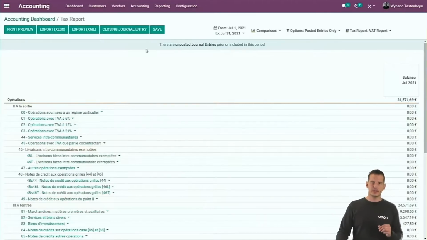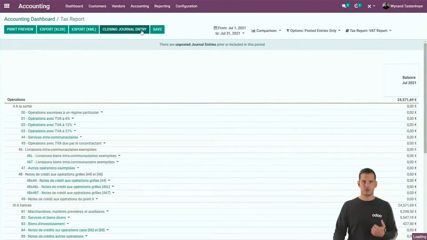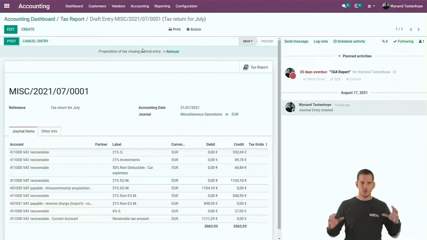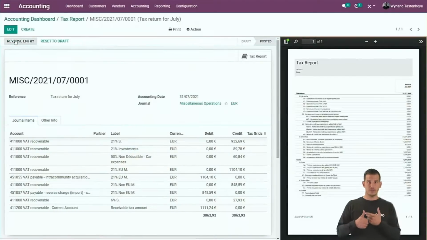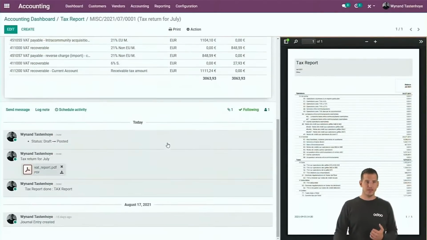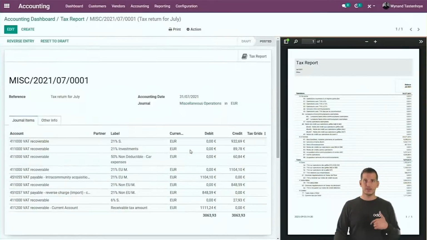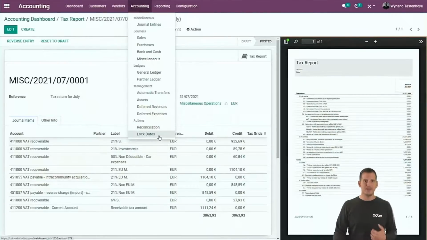If you're okay with the tax return, you can click on the closing journal entry. When you click over there, we will reconcile all open tax amounts for that period and calculate one amount to recover or to pay to the tax authorities. And if it's okay, you can post it. By posting it, well, first of all, we will close the VAT period. And on the other hand, we will print the tax report as well in PDF and we will add it to the chatter so that later, if you make changes, well, you still keep track of the first one that you sent. And by closing the period, well, I mean that we fill in the lock date.